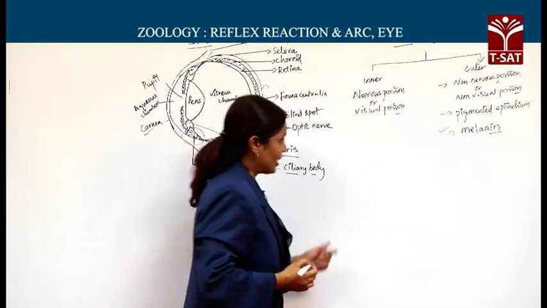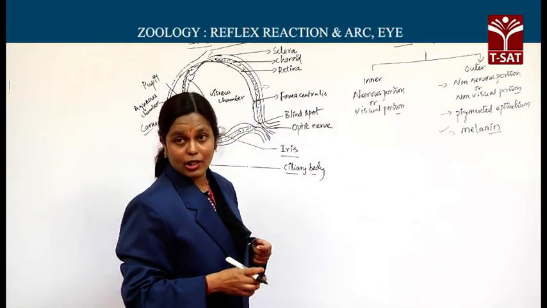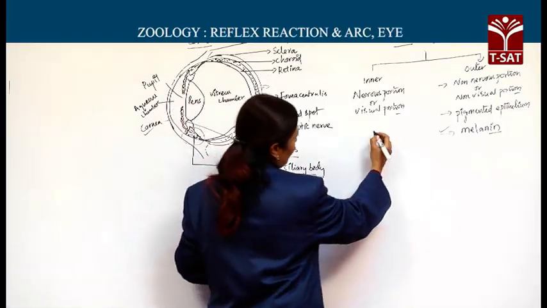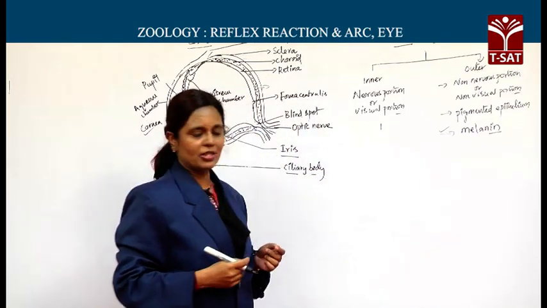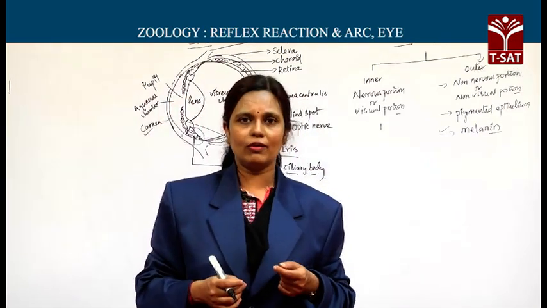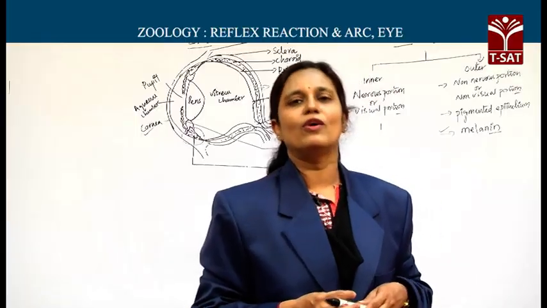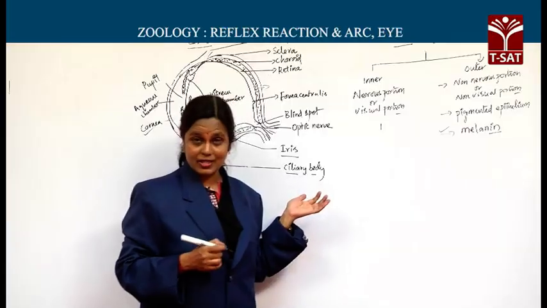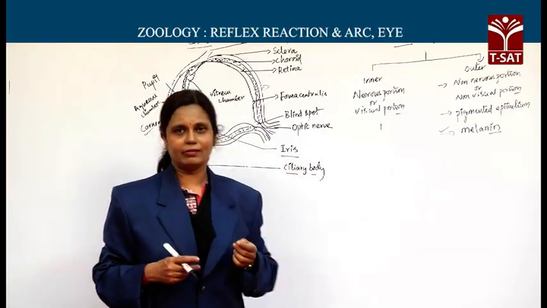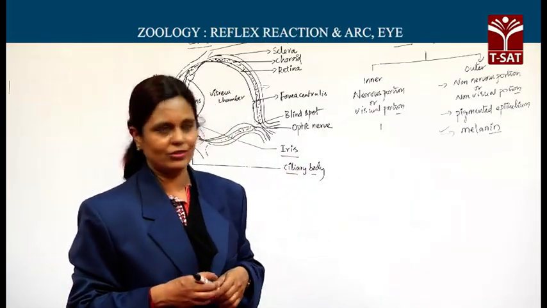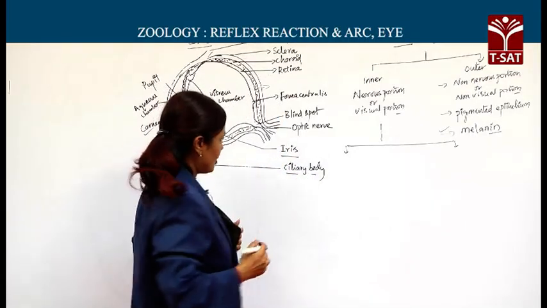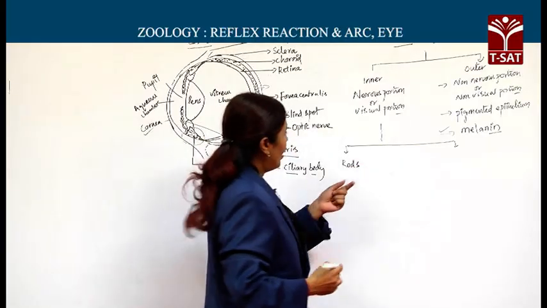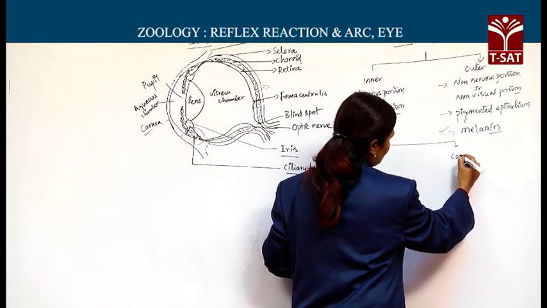Next, about the inner nervous portion or visual portion of the retina. Now, this visual portion of the retina is made of two different types of photoreceptor cells. What are those photoreceptor cells and what is their role in the formation of images? The two types of photoreceptor cells are number one, rods, and number two, cones.